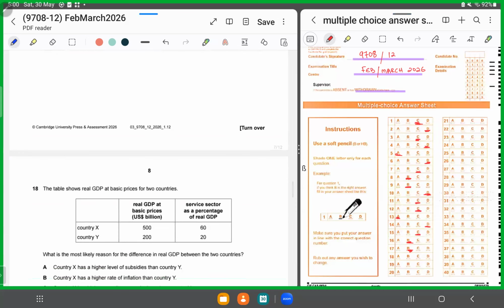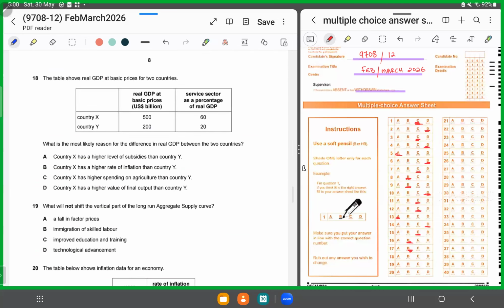Moving forward, MCQ number 18. MCQ number 18 talks about real GDP at basic prices for two countries, country X and country Y. They talked about two variables in the table: real GDP at basic prices and service sector as a percentage of real GDP. So country X employs 60% of its population in service and country Y 20%. Country X is enjoying a real GDP of $500 billion. It's higher than country Y, which was 200. Now they're asking what is the most likely reason for the differences in the real GDP. So what would be the correct answer for this MCQ?